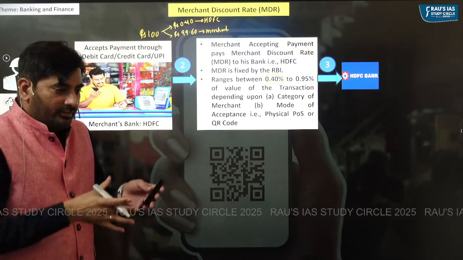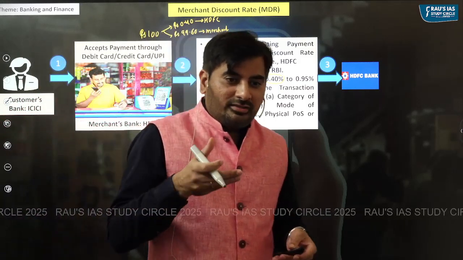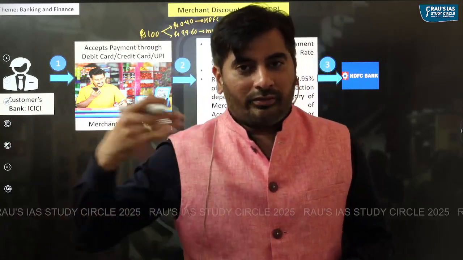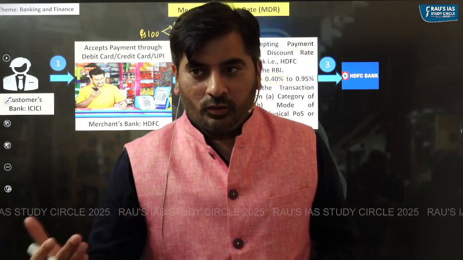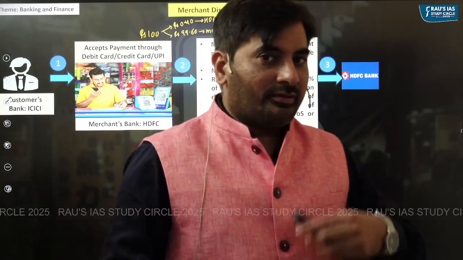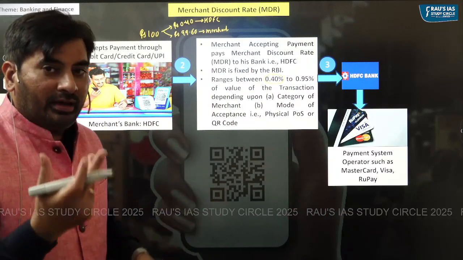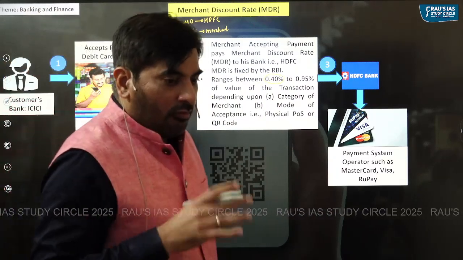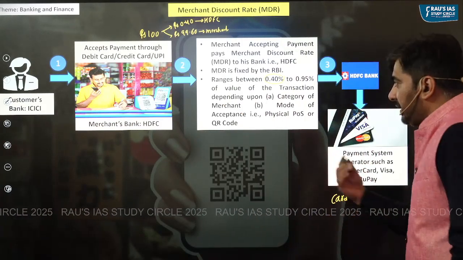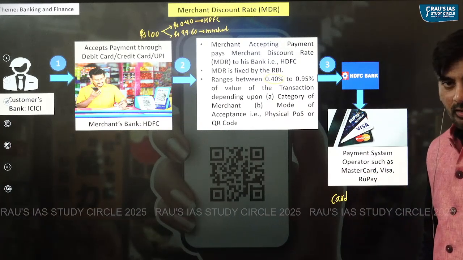Now what will happen is once this HDFC bank gets money, like I said, it is not just HDFC bank which is enabling the merchant to accept payment. You have the customer's bank, you have card issuers like MasterCard, Visa, right? What actually happens is the HDFC bank will pay some amount of money to the payment system operator. For example, in case of cards, debit card or credit card, that could be MasterCard, Visa or RuPay.